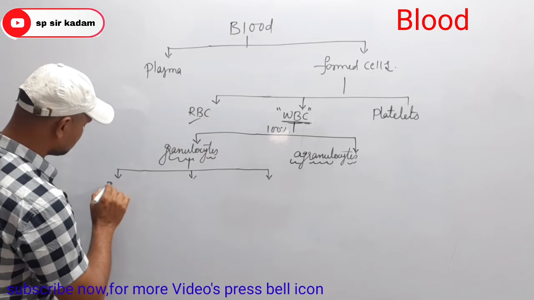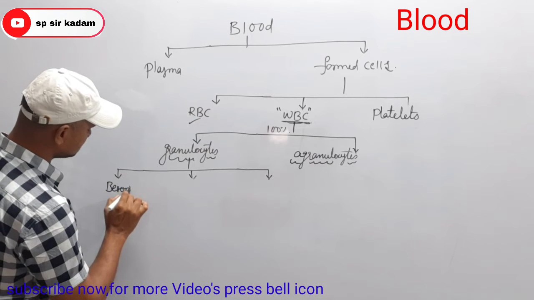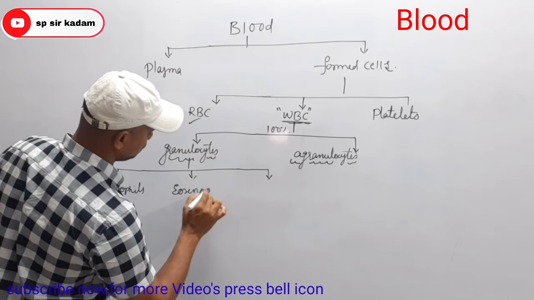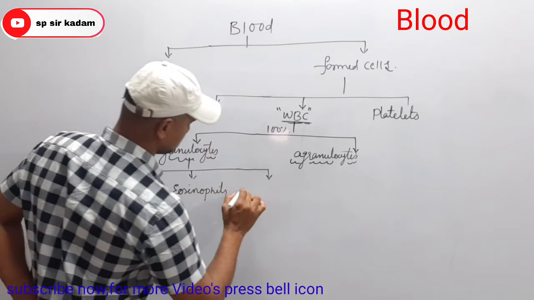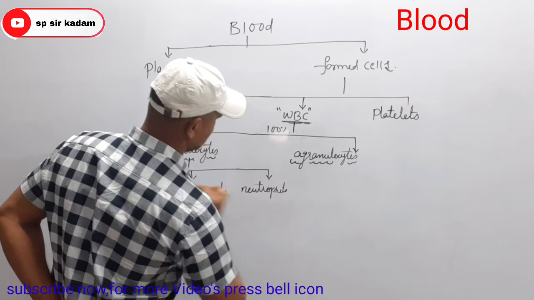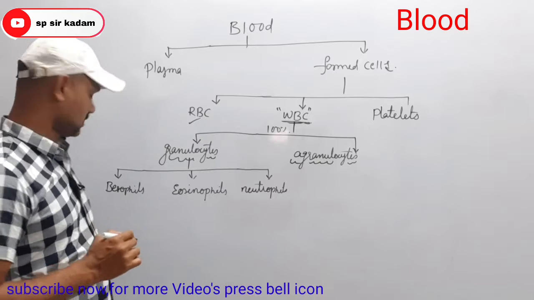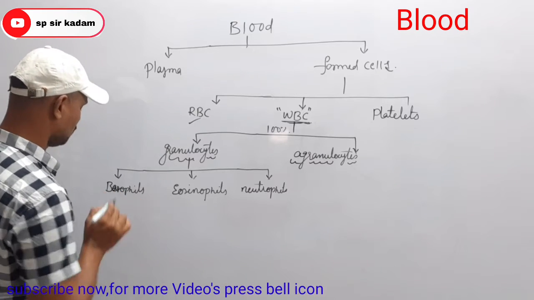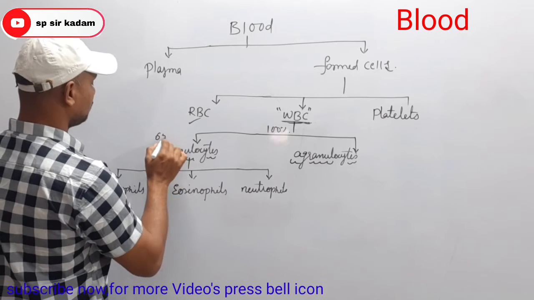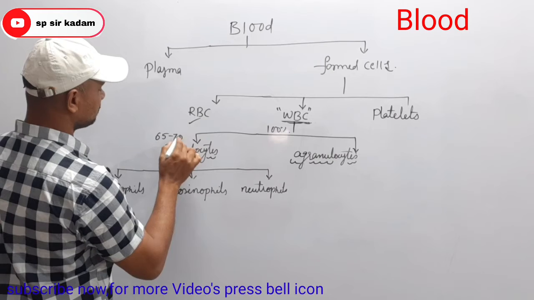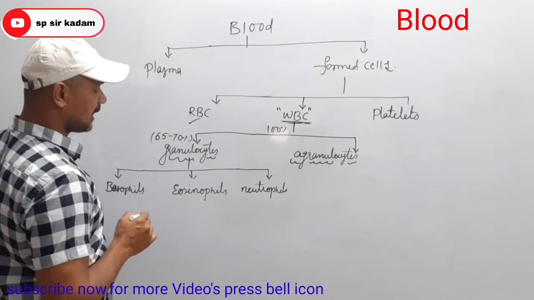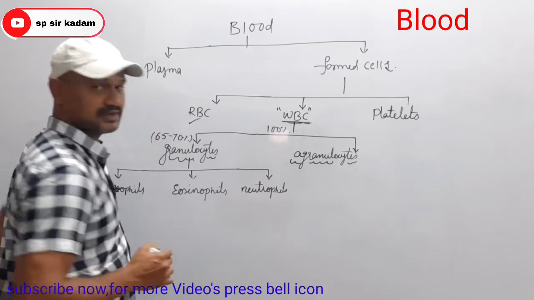So what are the three types? Basophils, eosinophils and neutrophils. Most of the granulocytes belong to neutrophils.